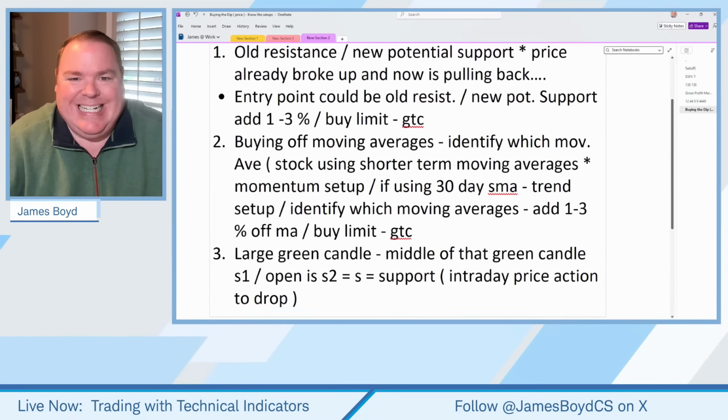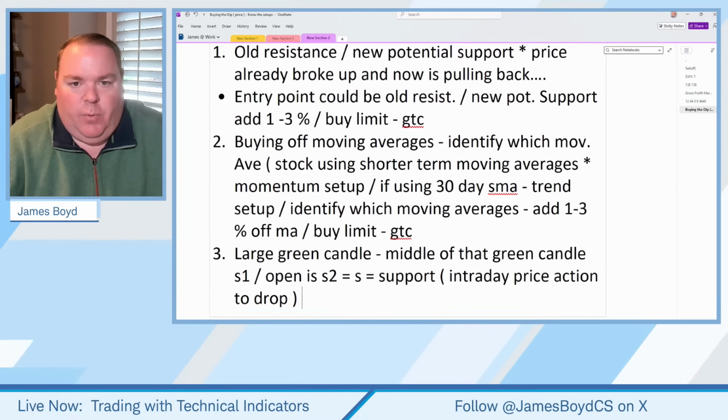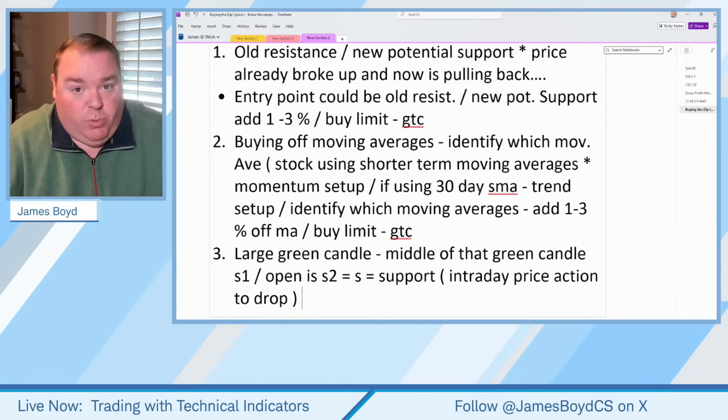Into the previous day's candle, which is a green candle. It could drop down to the middle, known as the S1, and it's a buy limit order, maybe right at that area, or right at the open of that. So you're identifying where the midsection is of that large green candle and putting a buy limit order right there, or right at the open of that green candle.